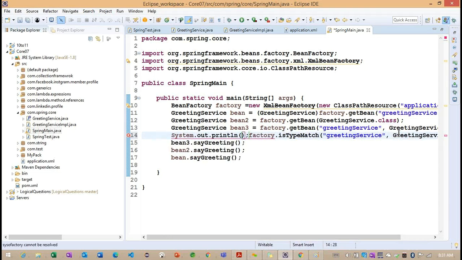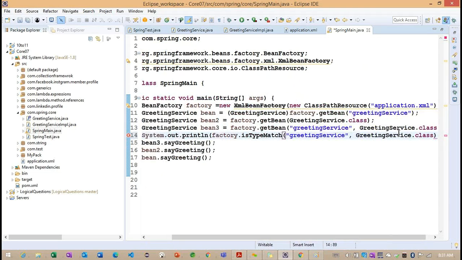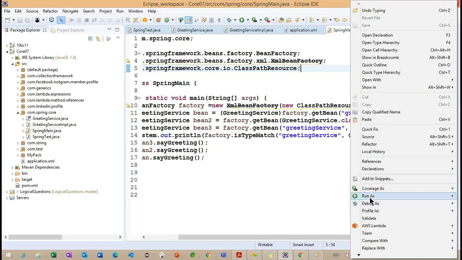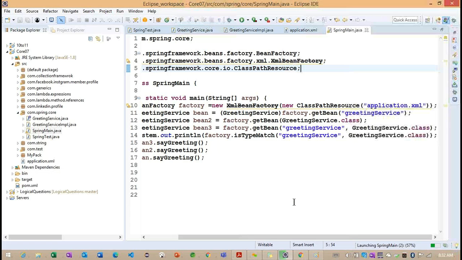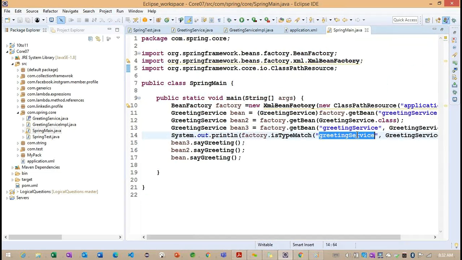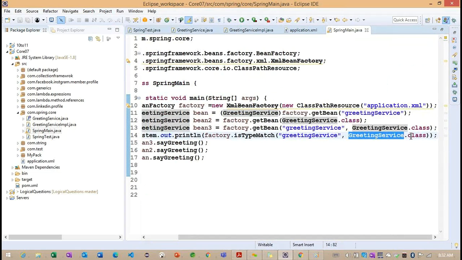Now we need to print it, so insert this particular sysout here. Observe what it will return for this type match. So true. Whatever the ID we are providing here, we are checking whether greeting service has this particular type or not.